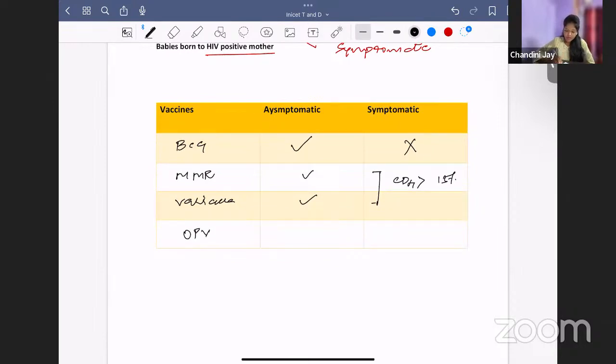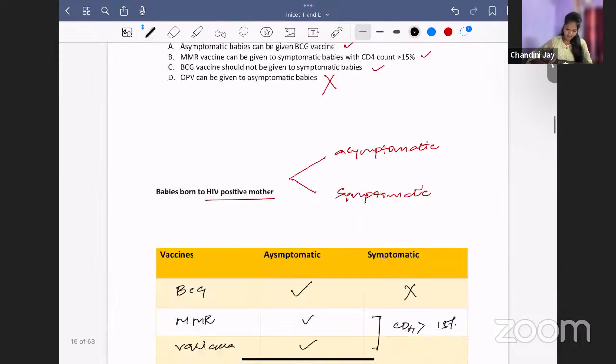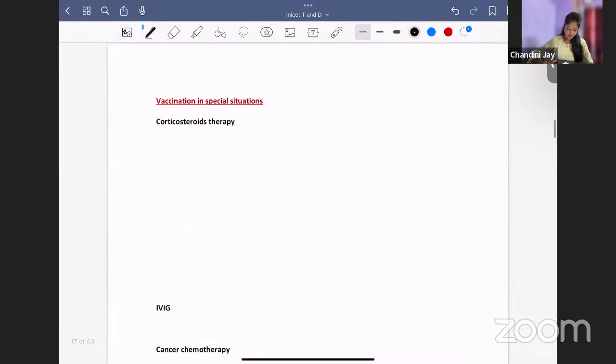Can we give OPV? No. Even if it is asymptomatic, you're not supposed to give OPV here. Okay, so instead what can we give? We can give FIPV or IPV here. Okay. So OPV, both symptomatic and asymptomatic, you're not supposed to give. So here, option D is the answer. So other special situations, tell me, corticosteroid therapy, can we give or not?